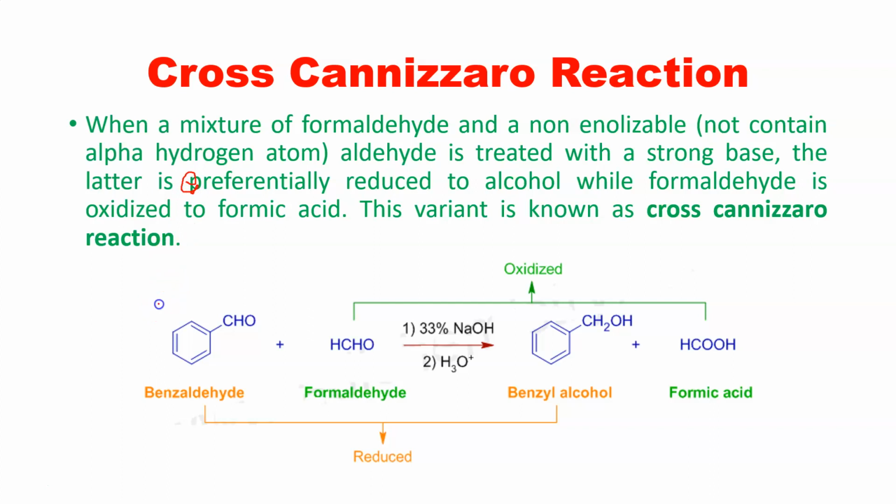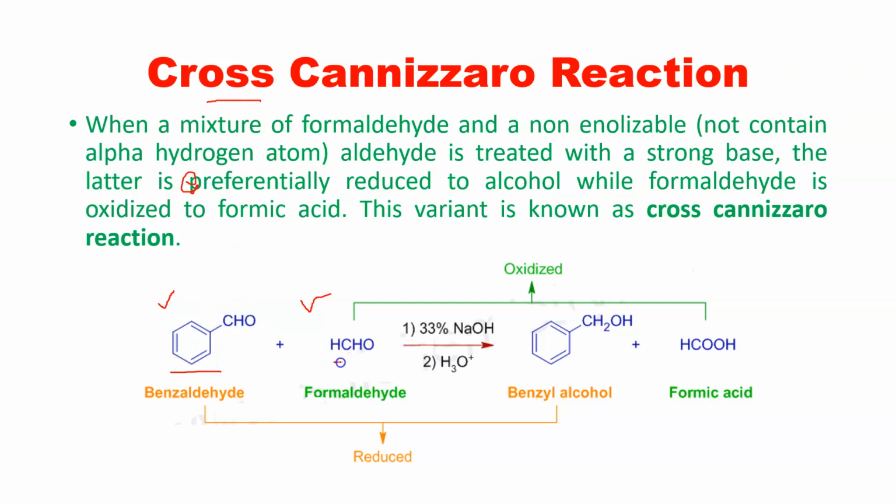The difference is that benzaldehyde is one species and formaldehyde is a different species, and both do not contain an alpha hydrogen atom. This is the requirement for the Cannizzaro reaction, that it should not contain an alpha hydrogen atom. There is no alpha hydrogen atom present in benzaldehyde and in formaldehyde. And why is it said to be crossed? Because two different species are reacting.